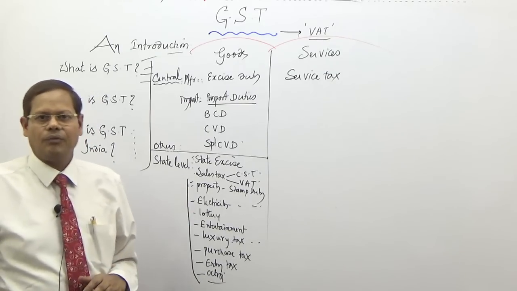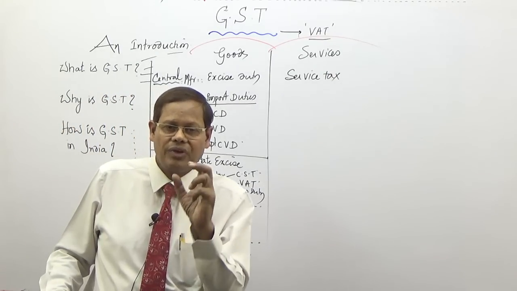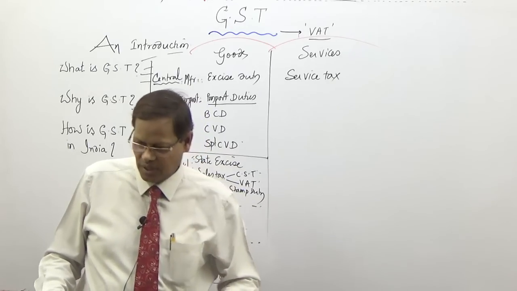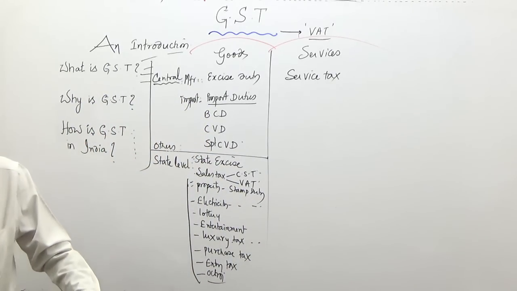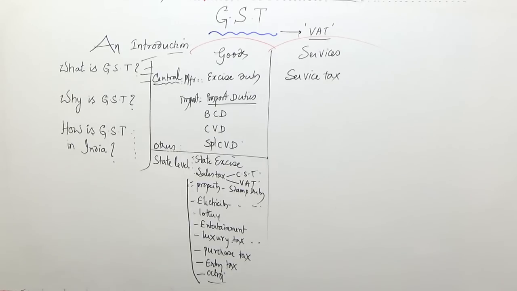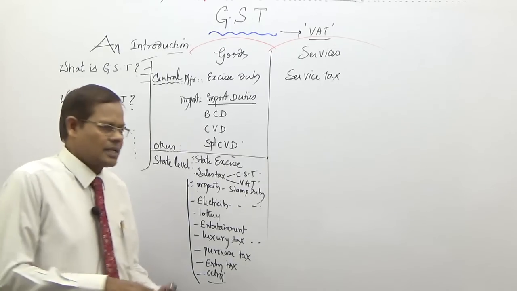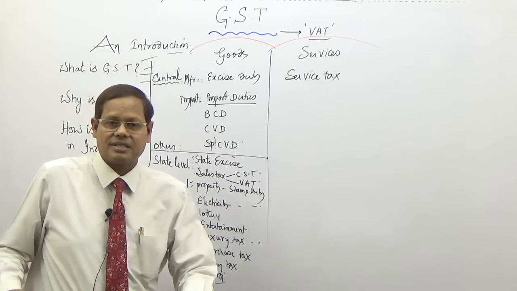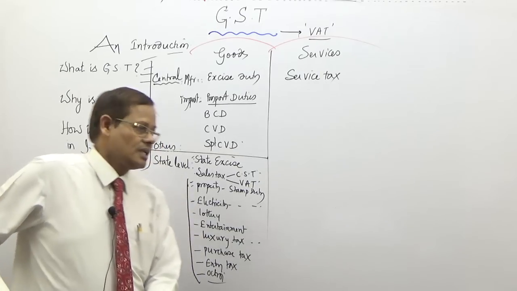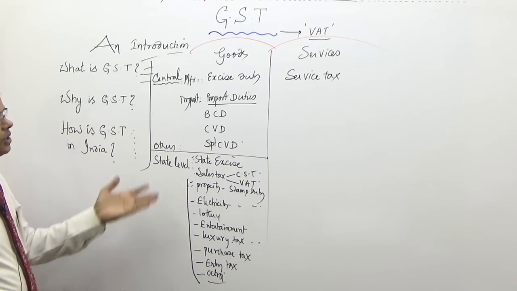And moreover, as the times change, we have to change ourselves. Okay? So when the times change, we have to change. Look at the board, read the taxes and find out. You will also agree, yes, there are so many taxes. How to deal with all these taxes? Different taxable events, different taxes, how to cope with them?